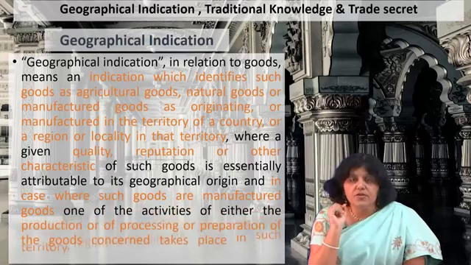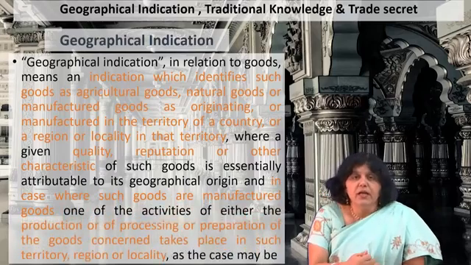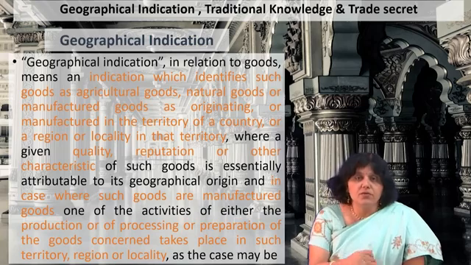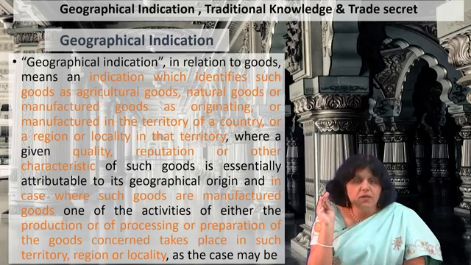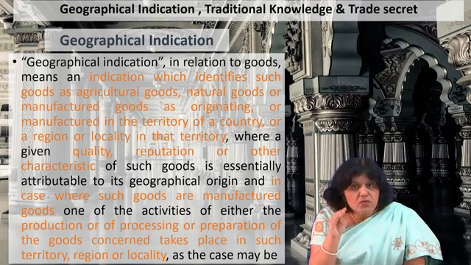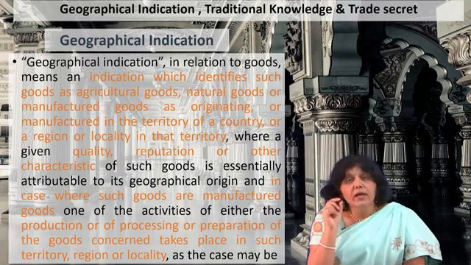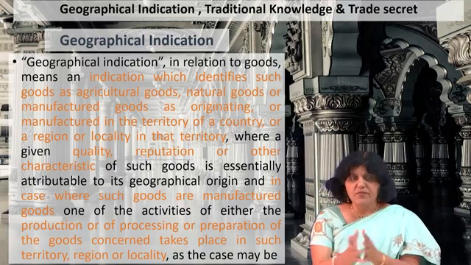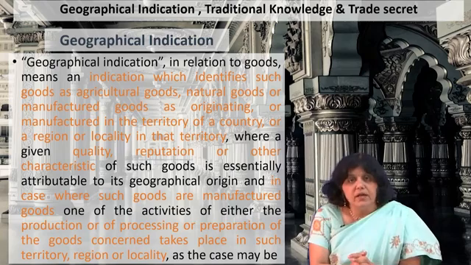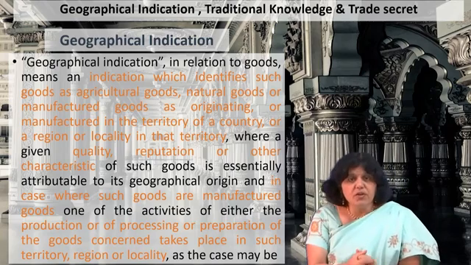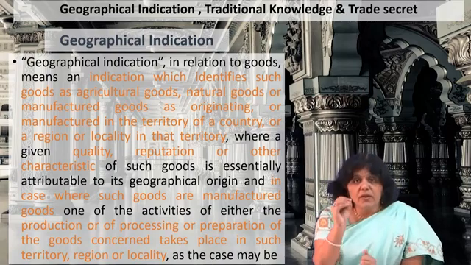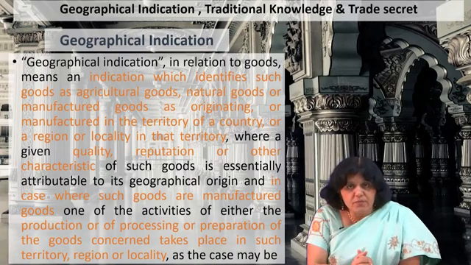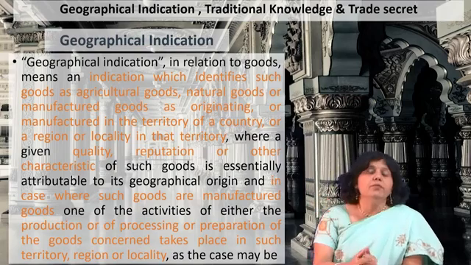For the definition of a geographical indication, we can just check here that geographical indication is in relation to goods. Already we have seen the types, like goods of agricultural, natural, manufactured, as originating or manufactured in the territory of the country. Obviously, we have seen that definite territory is very important, the region is important, the locality is very important, and it is about the quality, reputation, or other characteristic of that particular good, and that are attributed because of